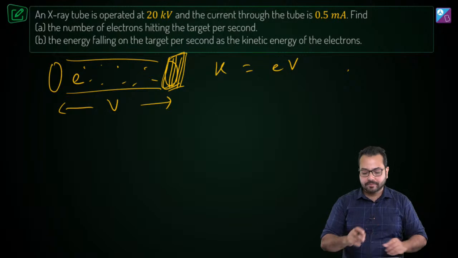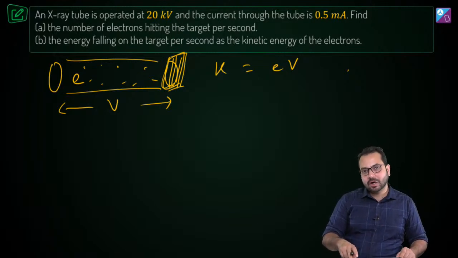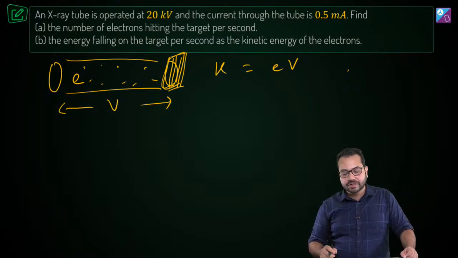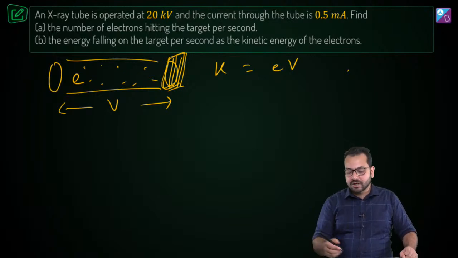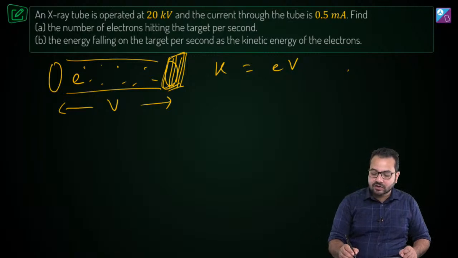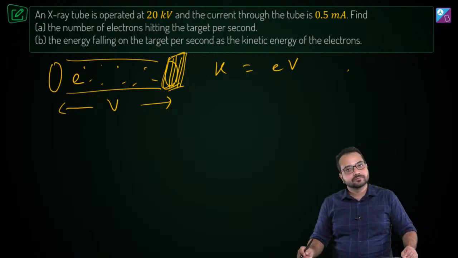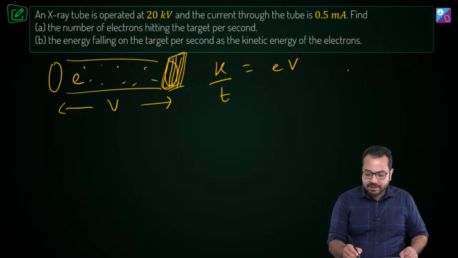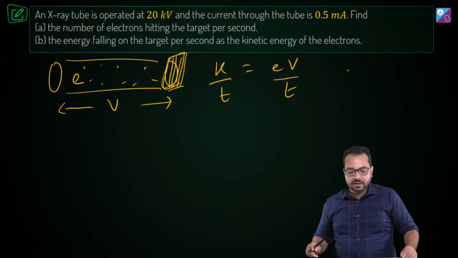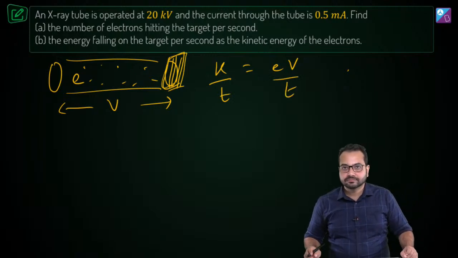Is that clear? Okay. So if the electron is accelerated through a voltage V, then the kinetic energy is going to be eV. And what we need is kinetic energy per unit time. What we need here is the kinetic energy per unit time. So if we divide this by time, then what do we get? We get eV upon t.